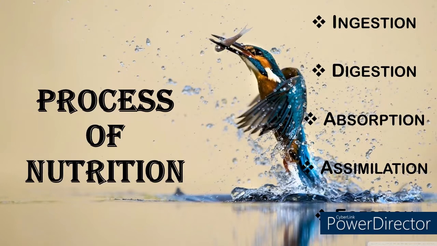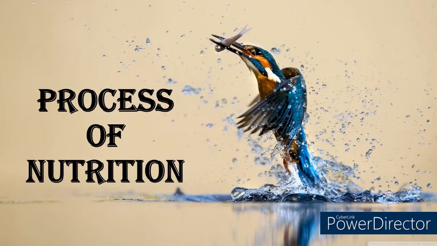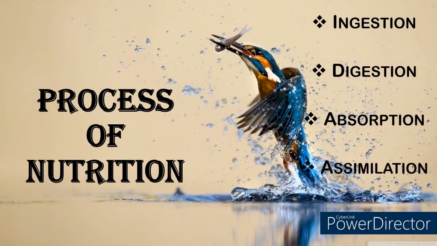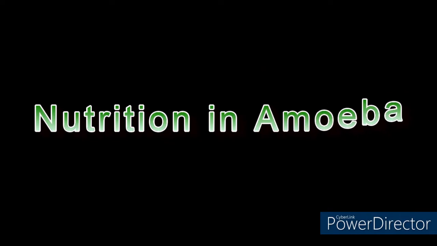And finally, the remaining waste or the remaining undigested food or unabsorbed food is sent out in the form of solid waste, and that is known as egestion. Again I repeat: ingestion, digestion, absorption, assimilation, and egestion. This we call the process of nutrition. We also learned in this chapter another important topic, that is nutrition in amoeba.